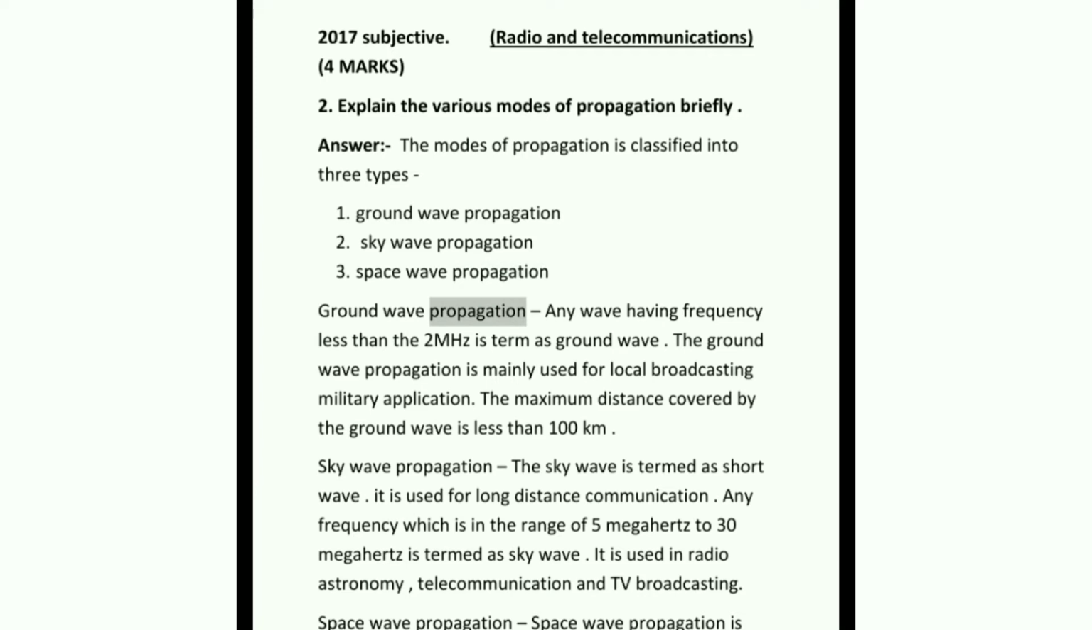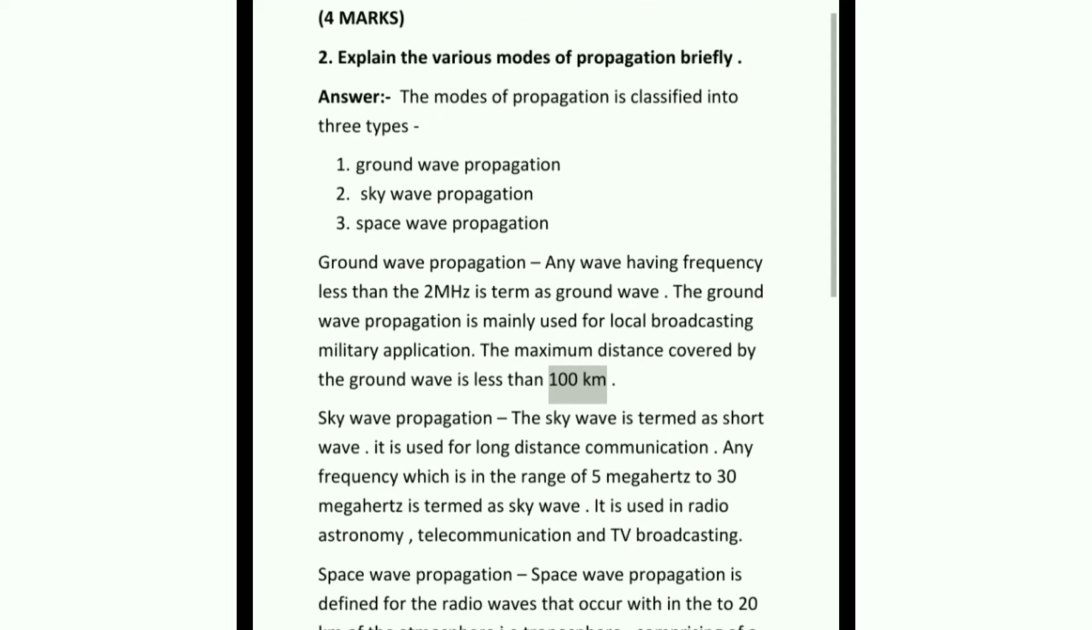Ground wave propagation. Any wave having frequency less than 2 MHz is termed a ground wave. The ground wave propagation is mainly used for local broadcasting and military applications. The maximum distance covered by the ground wave is less than 100 kilometers.